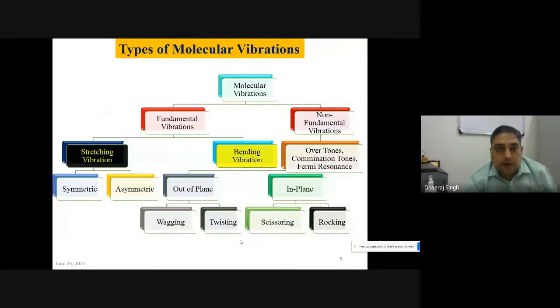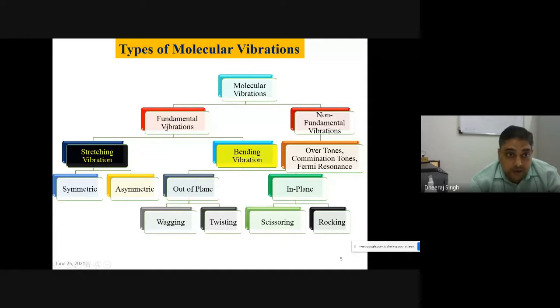So, types of molecular vibration: Raman generally gives information about molecular vibration, because all molecules have chemical bonds and these chemical bonds have vibrations. These vibrations happen on the picosecond order in your molecule. Those molecular vibrations can be assigned. The first task is to assign that particular vibrational peak. There are fundamental vibrations, as I told you, from 200 to 4000 centimeter inverse. Sometimes overtones and combination tones are also excited, but they are very weak signals.